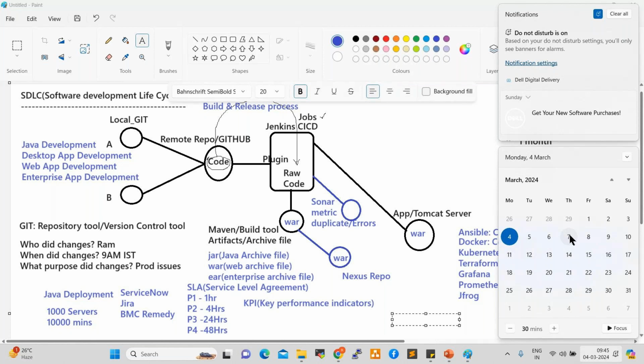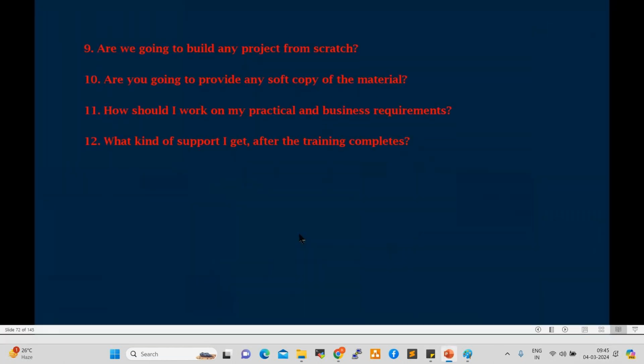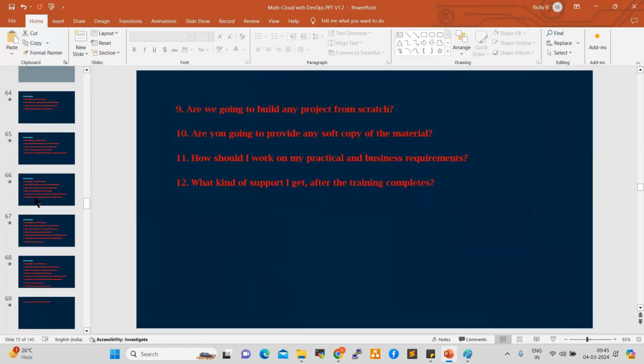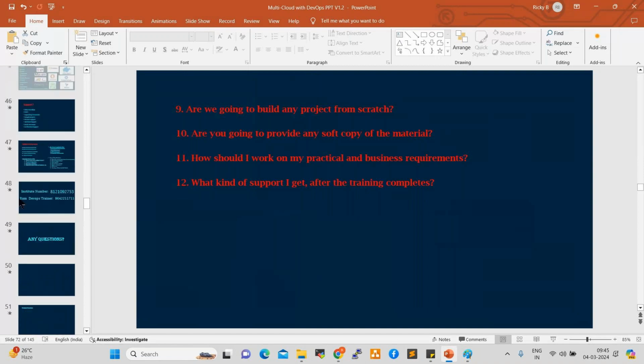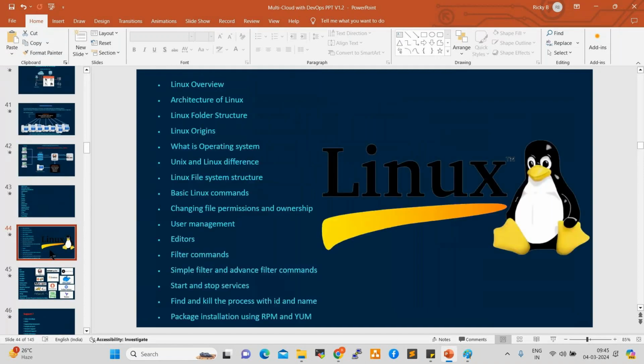So Linux modules also. I'll show you. We discussed the Linux modules already, and these are the Linux modules that will be covered. This will take 4 to 5 hours. Once we complete Linux, after that we'll continue AWS. Once we complete AWS, we can start working on DevOps, right?